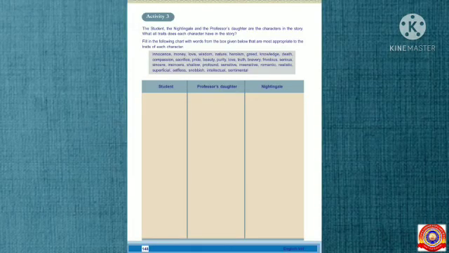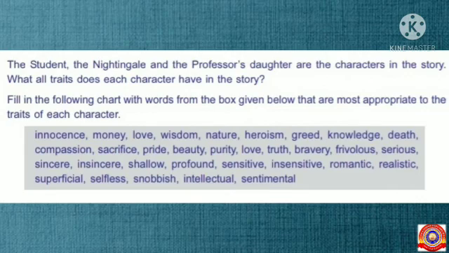Students, now all of you take page number 148. Activity 3. Read the question. The student, the nightingale, and the professor's daughter are the characters in the story. What traits does each character have in the story? Fill in the following chart with words from the box given below that are most appropriate to the traits of each character.